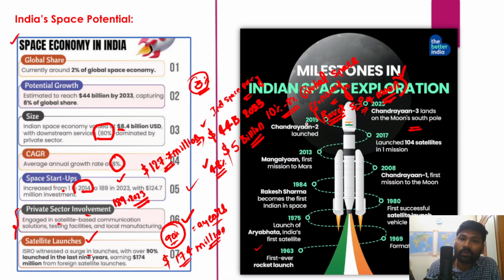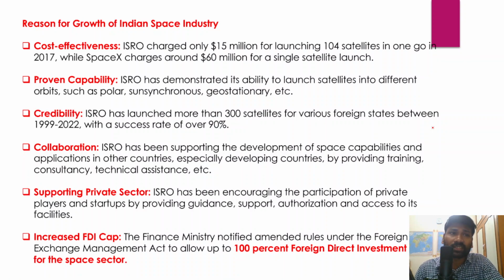In 2019 we launched Chandrayaan 2, and in 2017 we launched 104 satellites in one single mission. All these are important milestones that the Indian Space Research Organization has achieved so far.